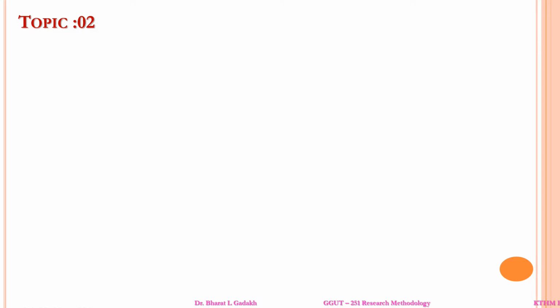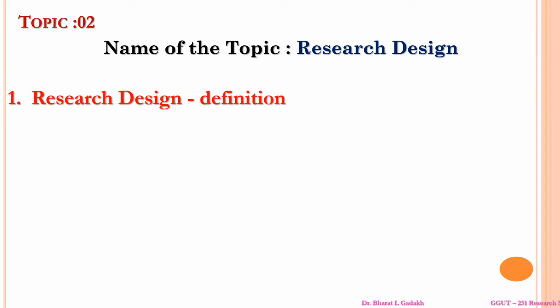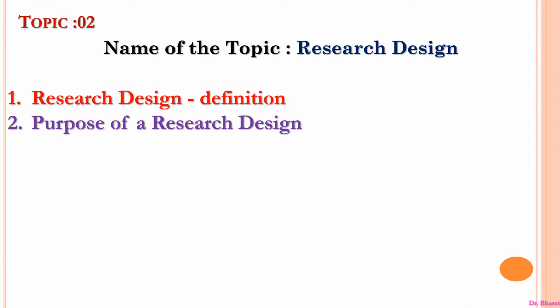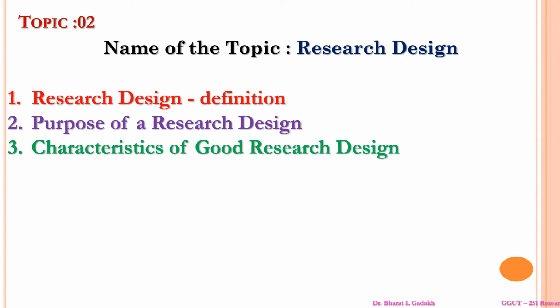Students, topic number 2 is research design. What is research design? What is meant by research design and what is included in it? The next point is the purpose of research design. Then the characteristics of a good research design. These are some of the topics that will be covered in this topic.